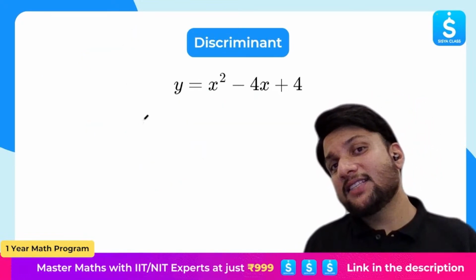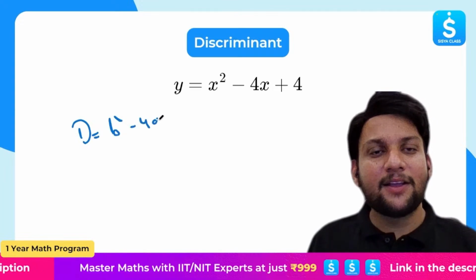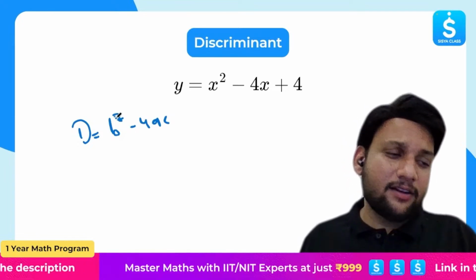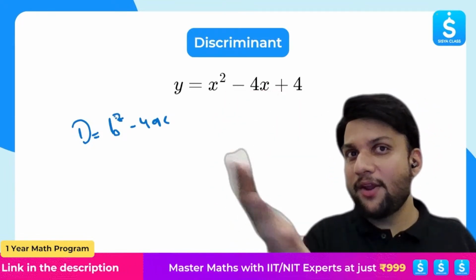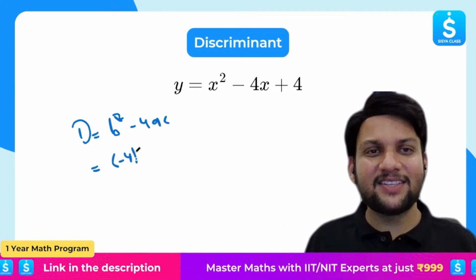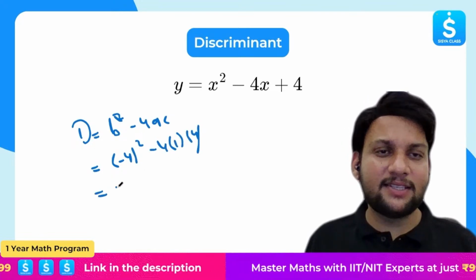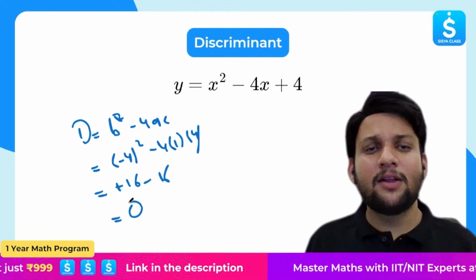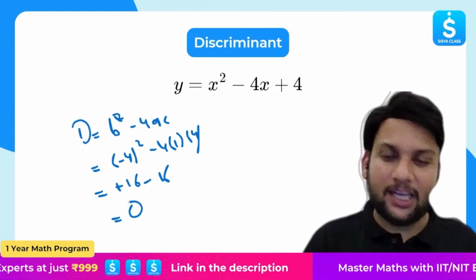All right. In this case, tell me what is the answer? See, D is what? B square minus 4ac. Remember this thing. Even in the night, if someone wakes you up and asks for the formula for D, you should say b square minus 4ac. Before you open your eyes, the formula should come. All right. So b is what? Minus 4 whole square. Minus 4 times 1 times 4. Minus 4 whole square is 16. Minus 4 times 4 is 16. 16 minus 16 is 0. D is 0. That means what? Two real roots, but they are equal.